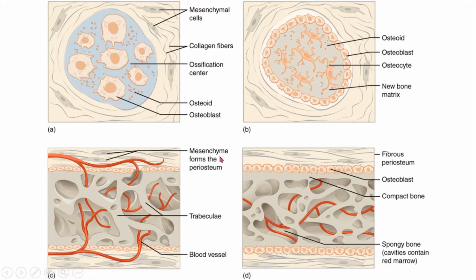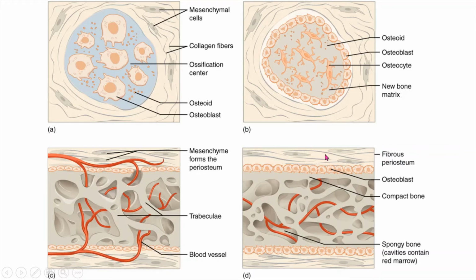And then how the blood vessels penetrate into the bones. Then you can see mesenchyme forms the periosteum, that is trabeculae, the inner surface of the muscle cells. Then blood vessels, how they are penetrating into it.